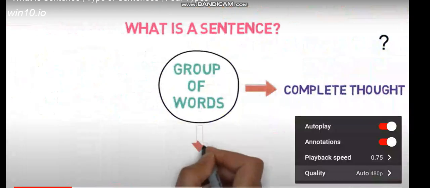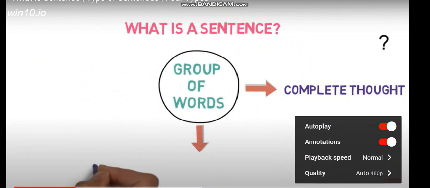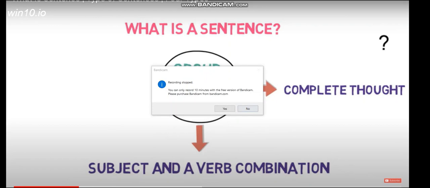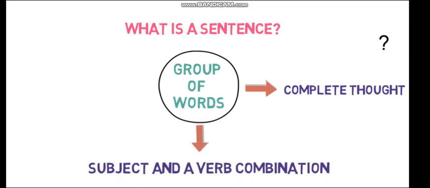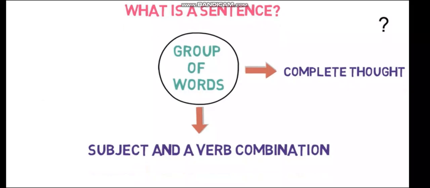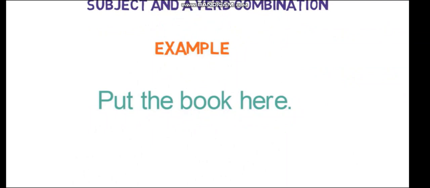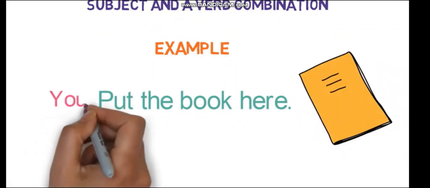The second very important characteristic of a sentence is that it must have a subject and a verb combination. There's a catch here. Sometimes the subject is not given but understandable. For example, put the book there. Here the subject is not given but you is the implied subject.